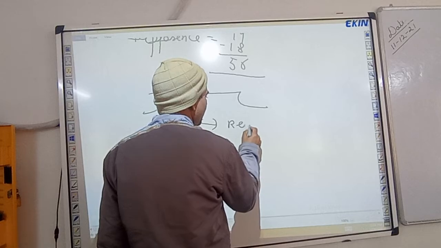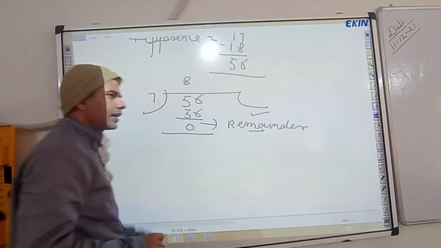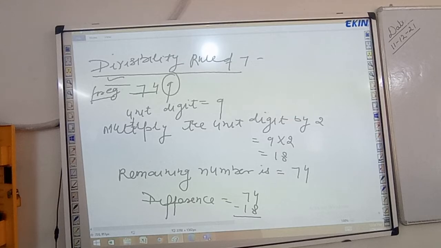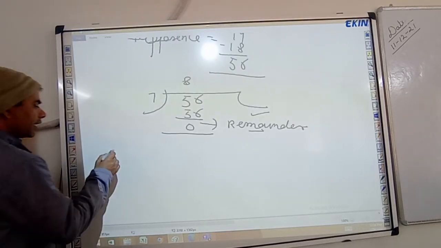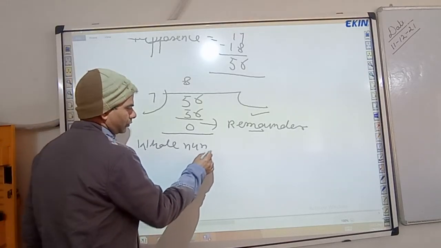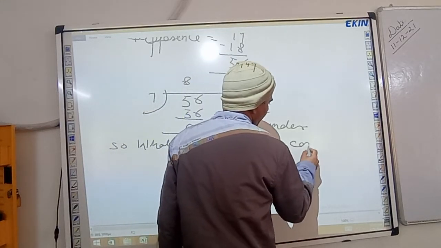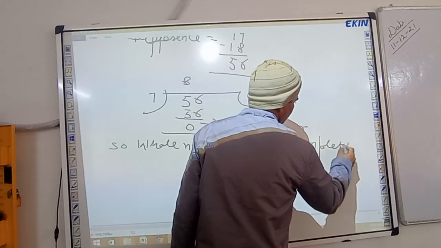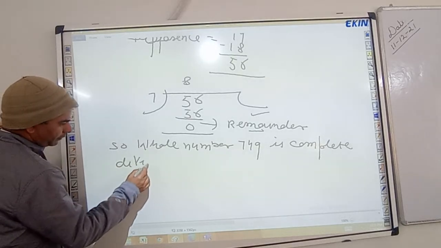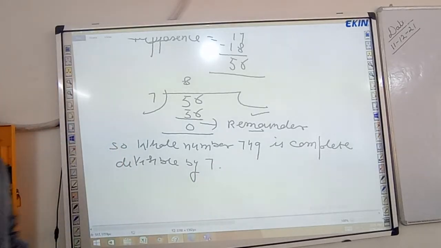If remainder is 0, then the complete number 749 is completely divisible by 7.